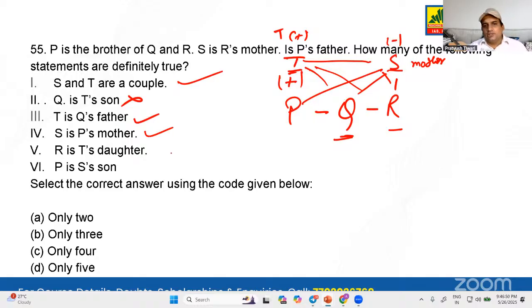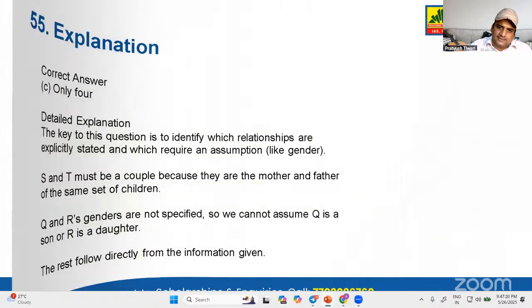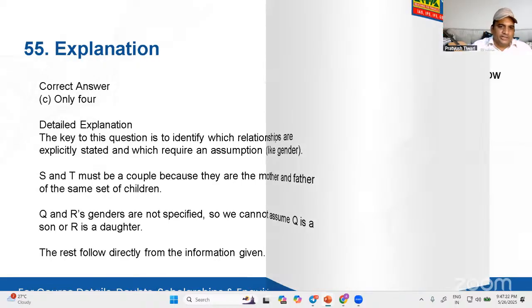R is T's daughter. Where is R? R is here. Where is T? T is here. Daughter or son, we don't know. It's not given. UPSC has not said it. Why are you going to assume? Don't assume. P is S's son. We know about P. P is male definitely, son definitely. Okay, right. How many right? 1, 2, 3, 4. So only 4 should be the correct answer over here. Let's go ahead, guys. Please see the solution by pausing the video.